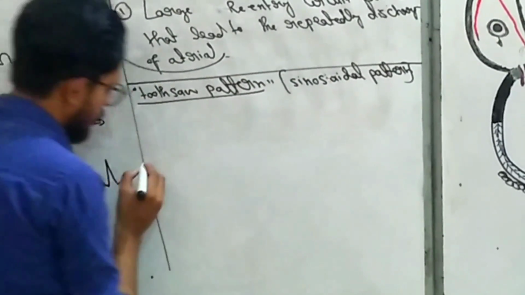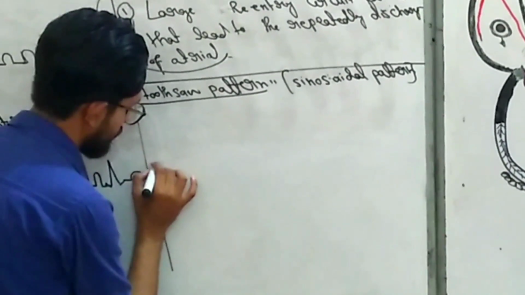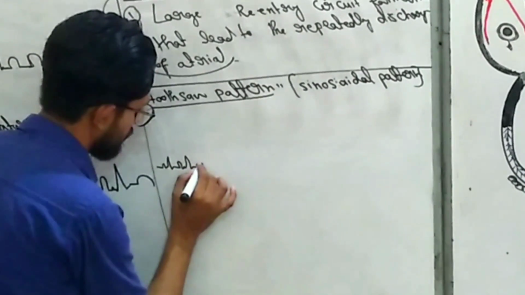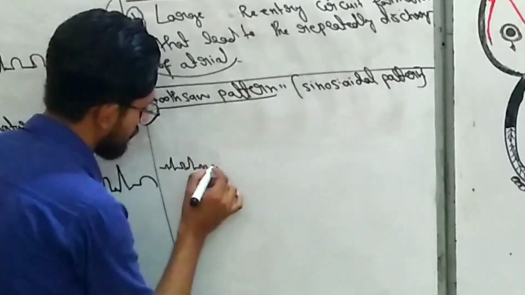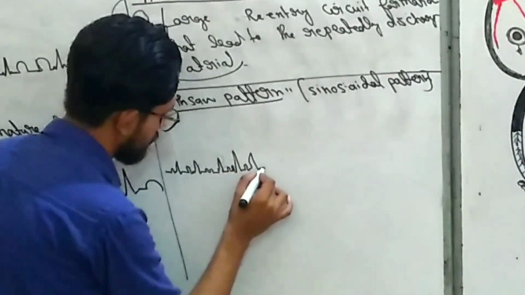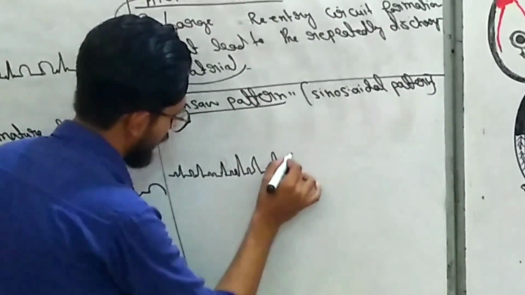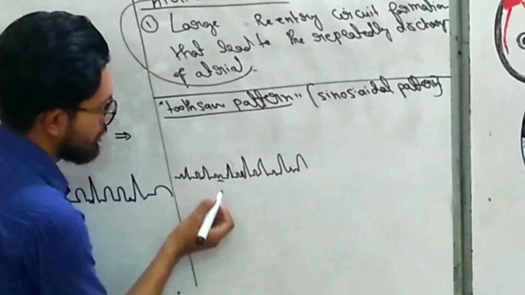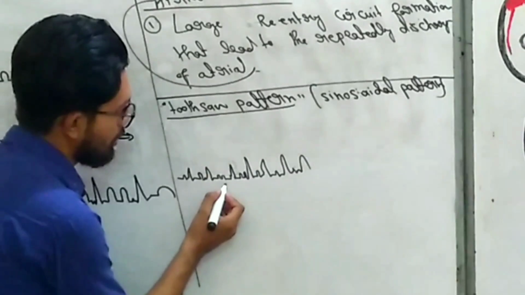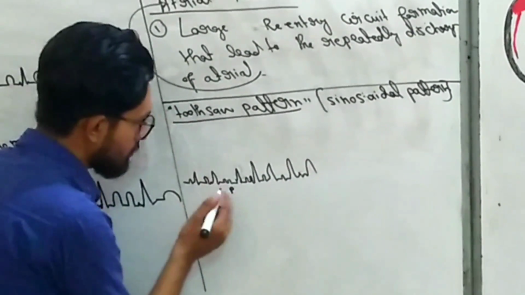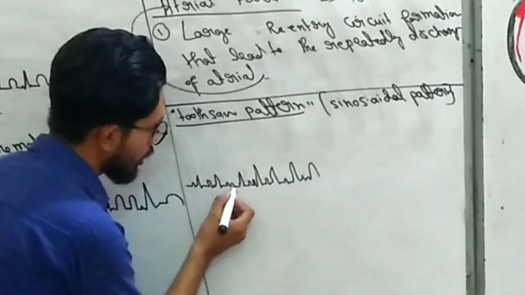Right. So now I will draw it here. You can appreciate that there are no normal P waves. The P waves form very rapidly and go down very rapidly.